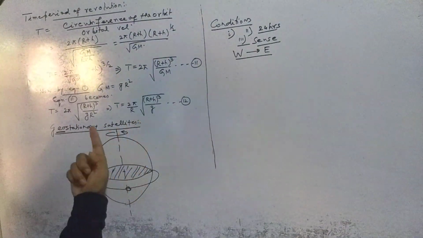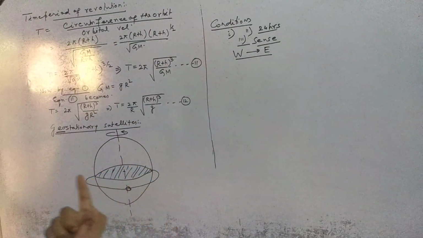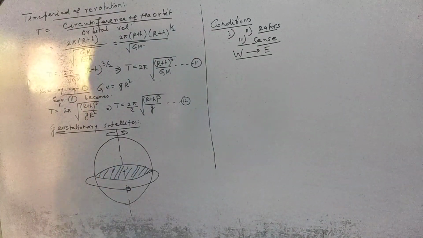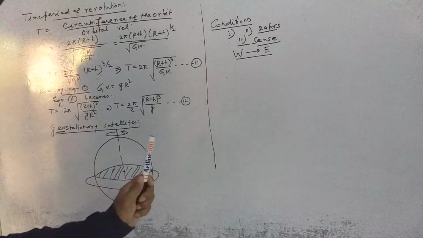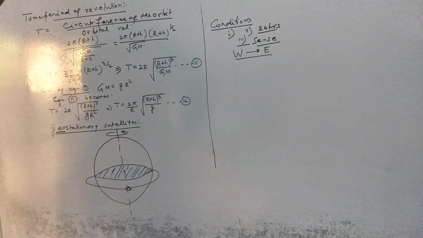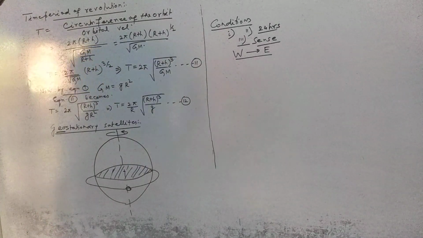It will always be revolving in the sense from west to east. The sense of the rotation of the earth and revolution of the satellite should be identical. These three conditions must be satisfied for the existence of a geostationary satellite. Then only a geostationary satellite can exist.